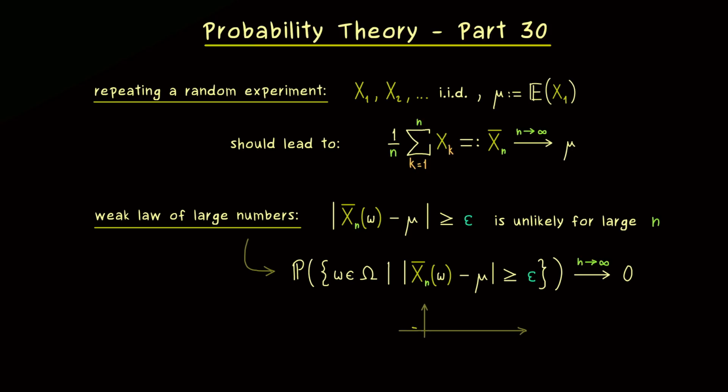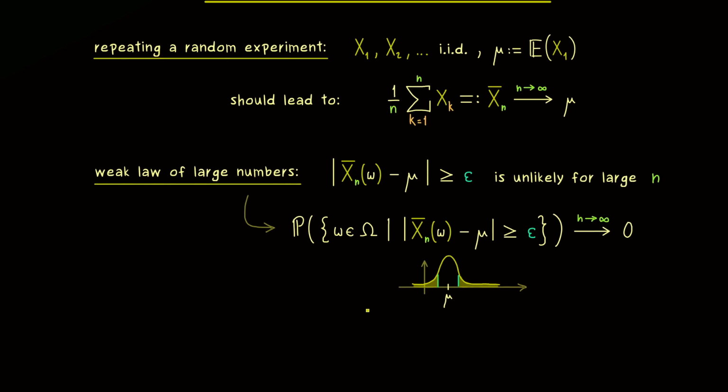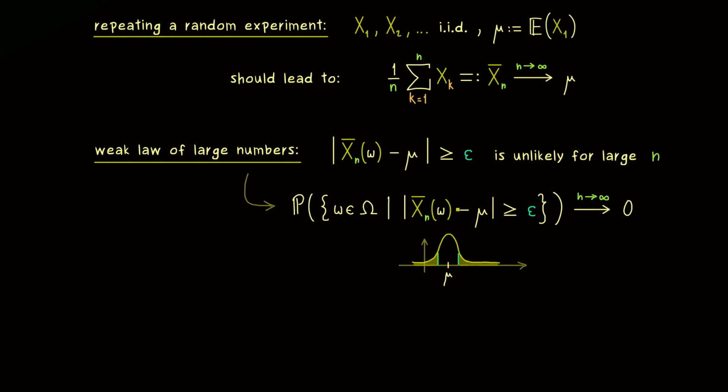And indeed, we can visualize that in a picture. What we actually calculate here is the probability at the far ends. So if we cut here with the epsilon here and there, then the probability outside gets smaller and smaller if we increase n. So this is a nice statement, but it does not tell us anything about the point-wise convergence of the random variable here.